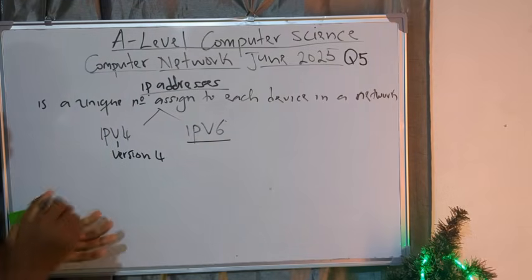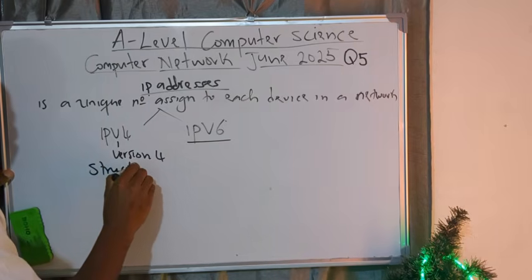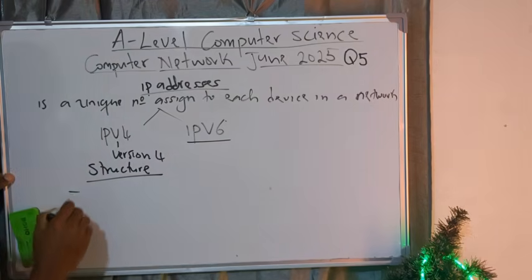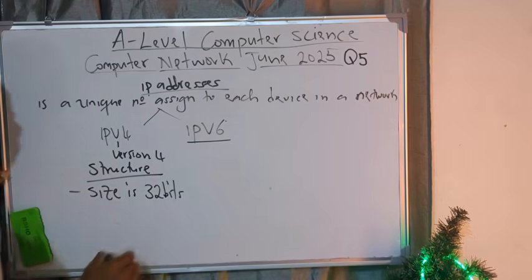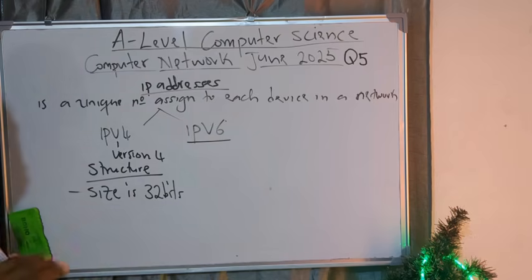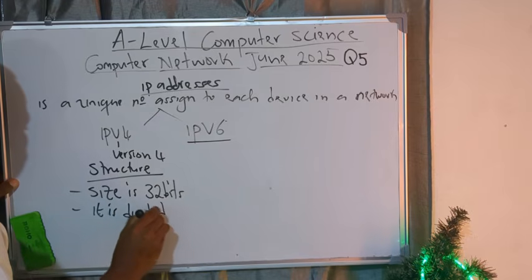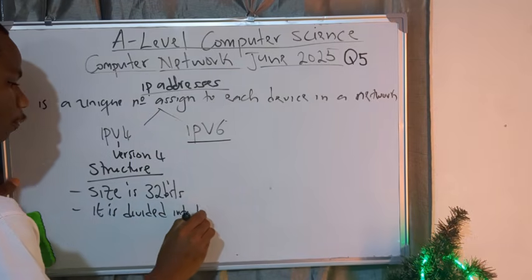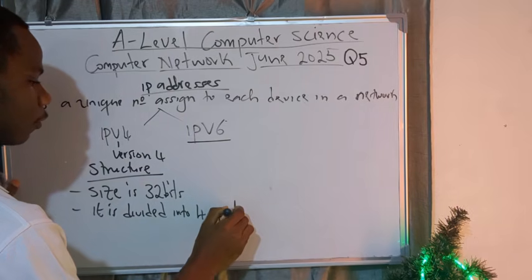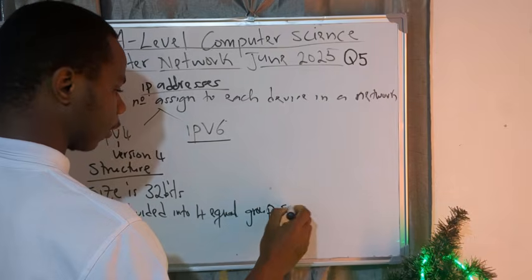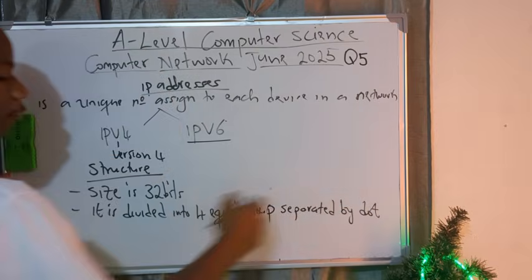The first thing that you need to understand is the structure of an IPv4 address. If you don't understand this structure, I'm not seeing how you'll be answering questions. First, the size is 32 bits. The size of an IPv4 address is 32 bits. Next, it is divided into 4 equal groups separated by dot. This information is very important.